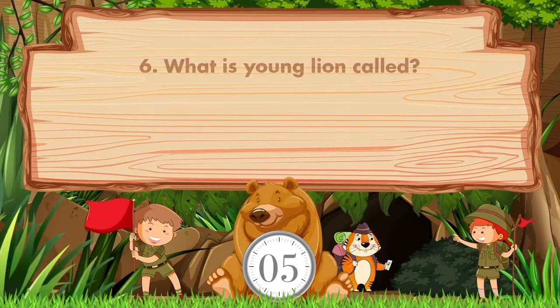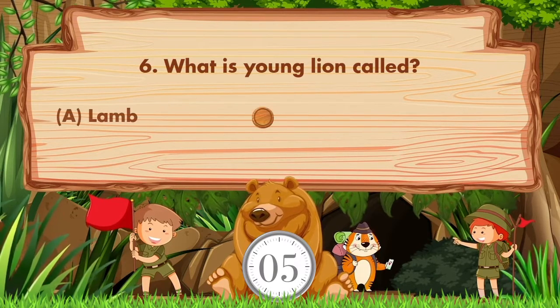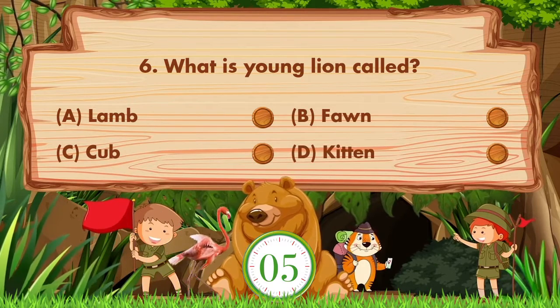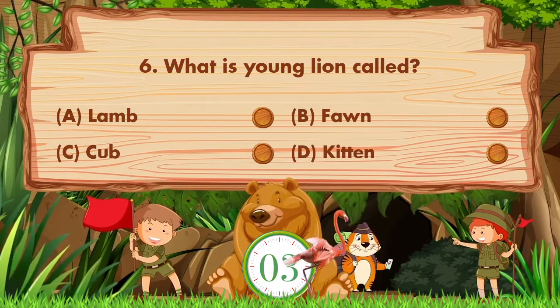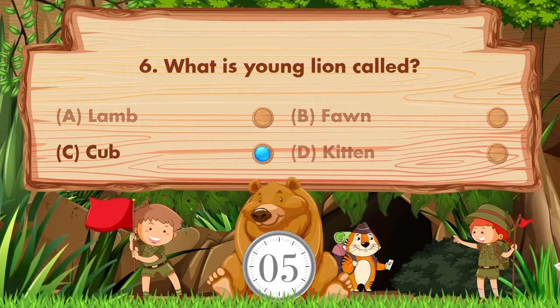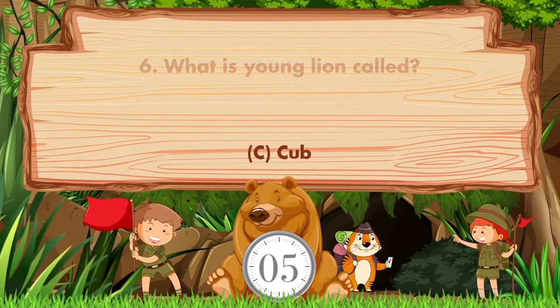What is young lion called? Option is A. Lamb, B. Fawn, C. Cub, D. Kitten. Answer is option C. Cub.